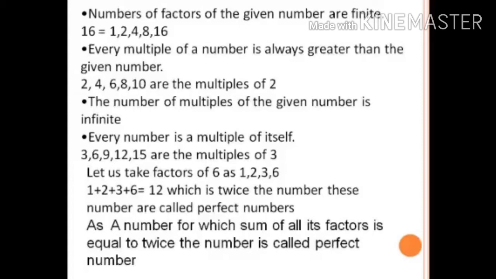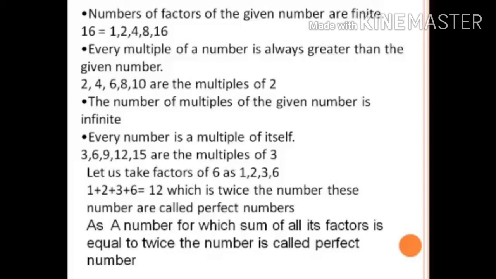Here, look here, factors of 6. If you take 1, 2, 3, 6 and add up these numbers, children, 1 plus 2 is 3, 3 plus 3 is 6, 6 plus 6 is 12. 12 is double the given number 6. Isn't it? So, these numbers are called perfect numbers. Every number is not a perfect number. The sum of the factors of a given number will not always have this property. Only for certain numbers you will get this property, and these are called perfect numbers.